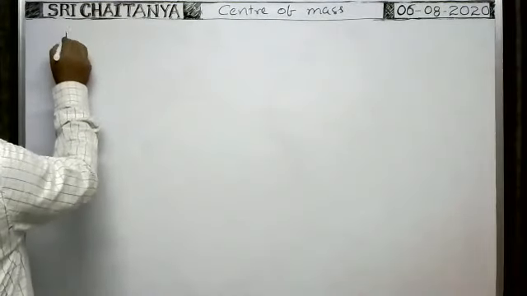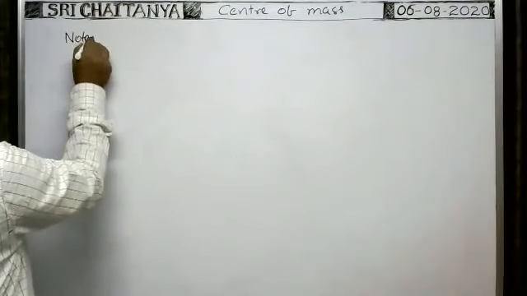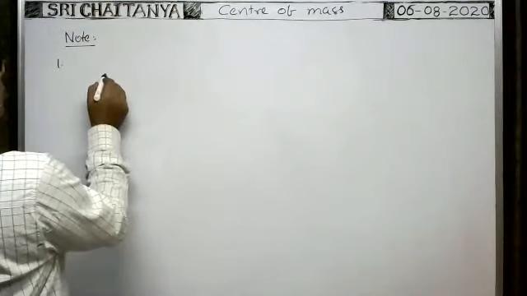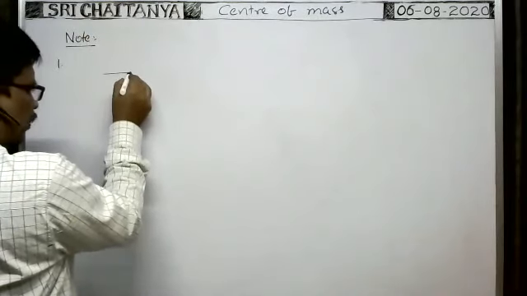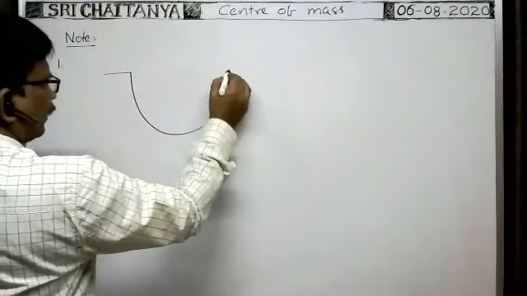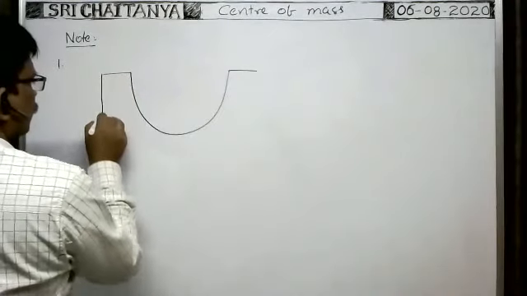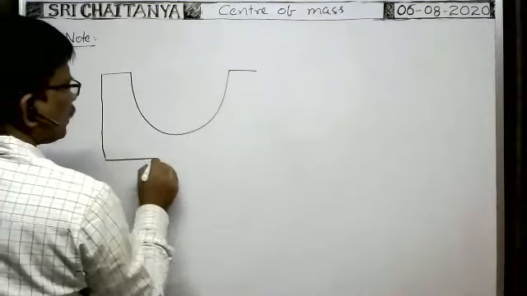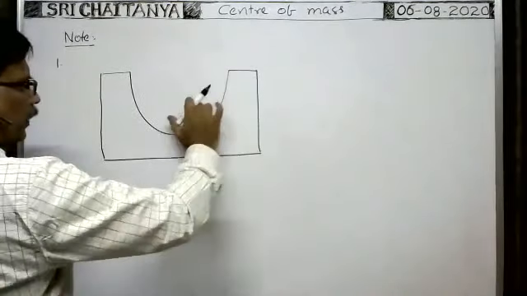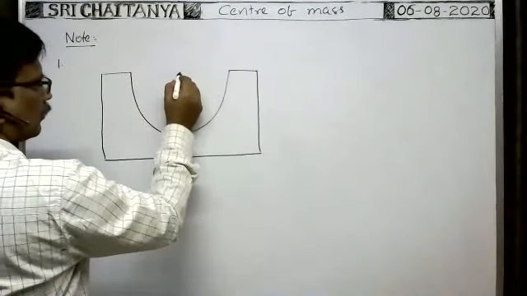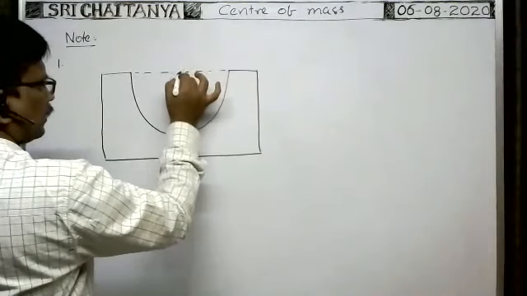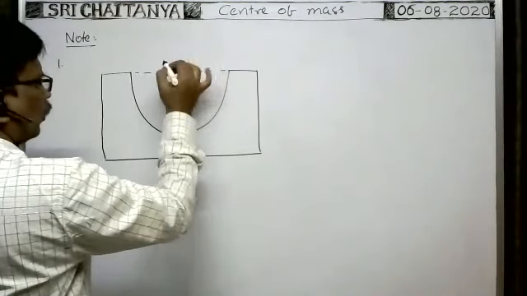Today, related to center of mass, we have to discuss some more note points. First one: suppose there is a wedge-shaped body, made from a rectangular slab from which a hemispherical part is removed. One block, one hemispherical part is removed. Here is the center, O.